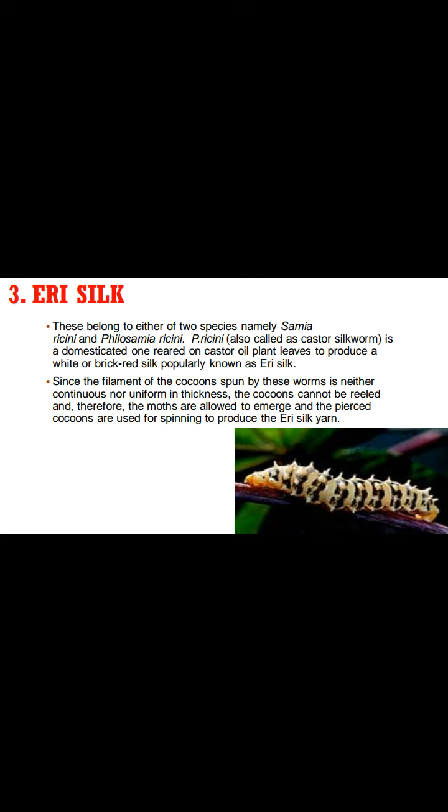It produces white or brick red silk. That's why it is popularly known as Eri silk. The filament of this silk fiber is non-continuous and not uniform in thickness, so the cocoon cannot be reeled properly. It is a multivoltine species having 6 generations in 1 year.